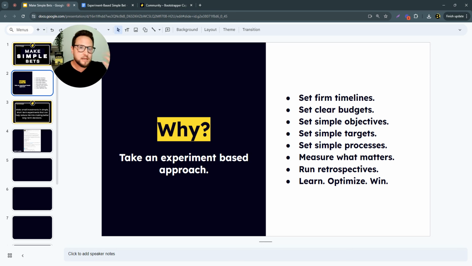So we're not spending money or investing money that we don't necessarily have. We're investing money within the framework of what we know we can afford. And then we're running these simple experiments to be able to optimize our business over time. And that keeps the profit in our pocket while we're still optimizing and growing and scaling our business. So we want to make sure that we have very clear budgets.